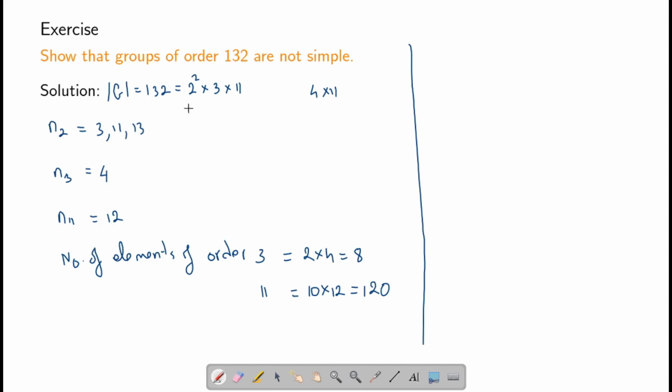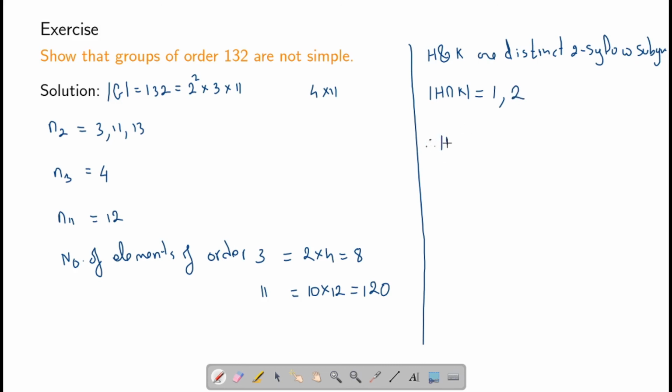But suppose H and K are two distinct 2 Sylow subgroups. Then the number of elements in the intersection of H and K, we know that this can only be a divisor of 4. Therefore, the number of elements in the intersection should either be 1 or 2.